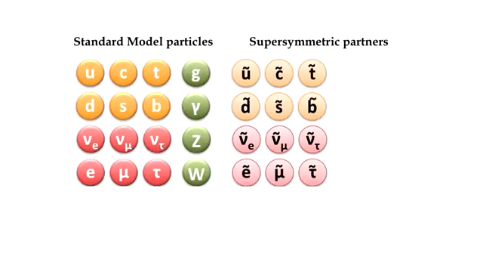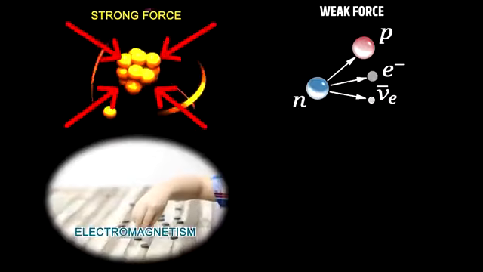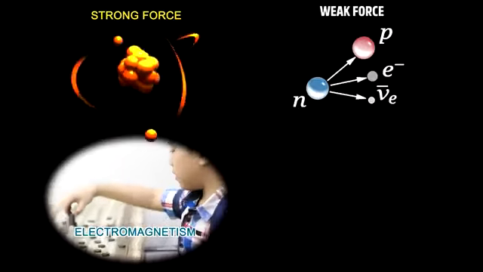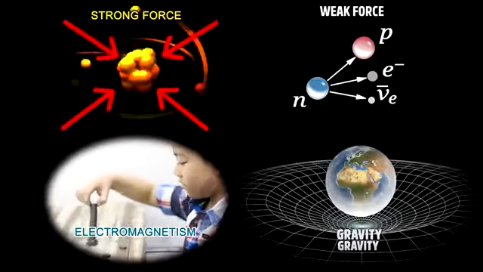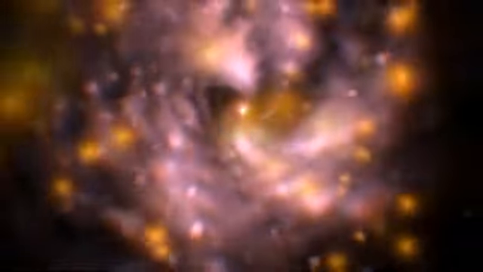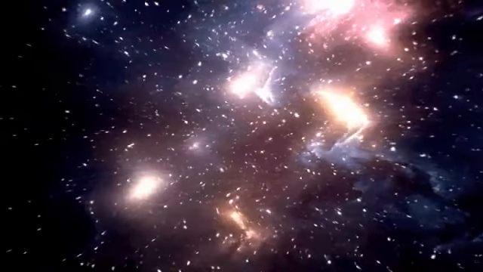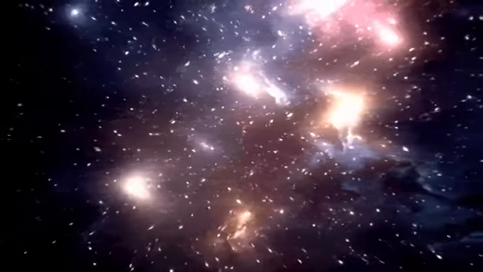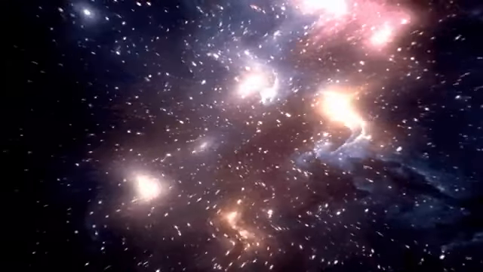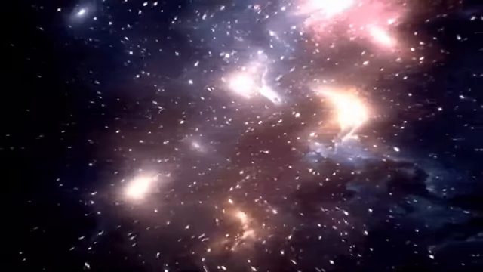4 fundamental forces are at work in our universe. They are electromagnetism, the strong force, the weak force, and gravity. Unfortunately, the standard model cannot account for gravity, so for now we have to just ignore it. The remaining 3 forces result from the exchange of force carrier particles, or gauge bosons. Particles transfer discrete amounts of energy by exchanging bosons with each other. Each fundamental force has its own corresponding boson.